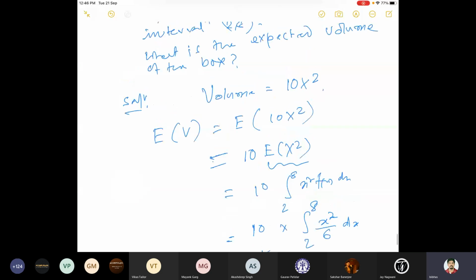Now this is a function of X, and my problem is to find the expectation of this function of the random variable. This can be considered as some function f of X, right? Whenever I have some random variable, it has some PDF, and if I consider any function of that random variable, then how do I find its PDF? So the PDF of a function of a random variable, how do I find it?